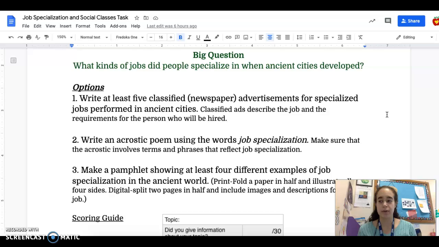Maybe you describe construction workers, and tell what are some of the requirements and some of the duties and responsibilities of the construction workers. So you might say help wanted, we need construction workers on this project, must be able to lift heavy objects, and these are some of the requirements that you'll need. And you'll list 5 of those. Those can be on just one Google Doc altogether.